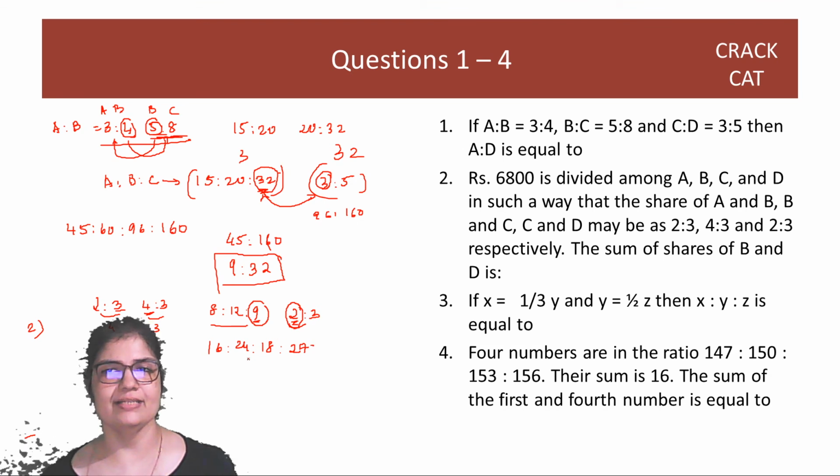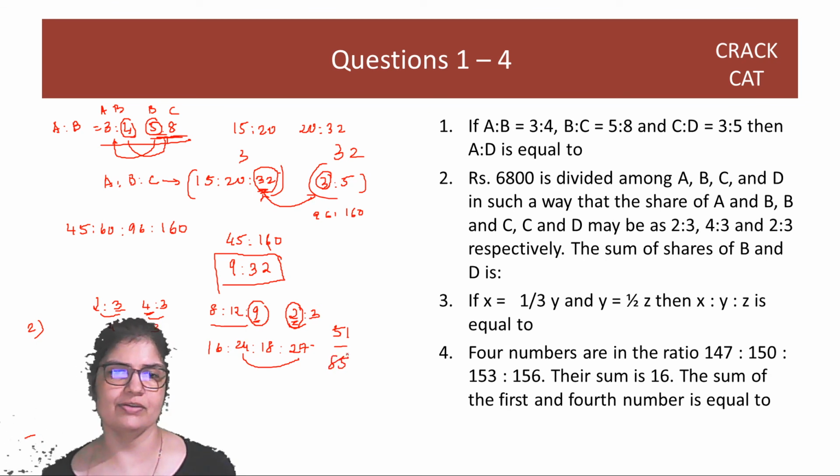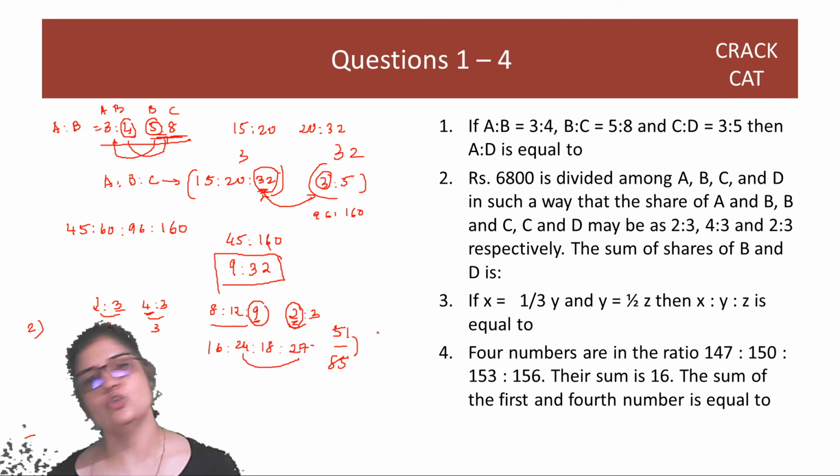Now I want to find the sum of shares of B and D. B and D is 51. So I'm not going to find individually, right? Nobody's paying me for finding individually. I'm not getting any marks. 51 and total is 85. So there's a 17 in both. Okay. So that works out to 3 by 5.